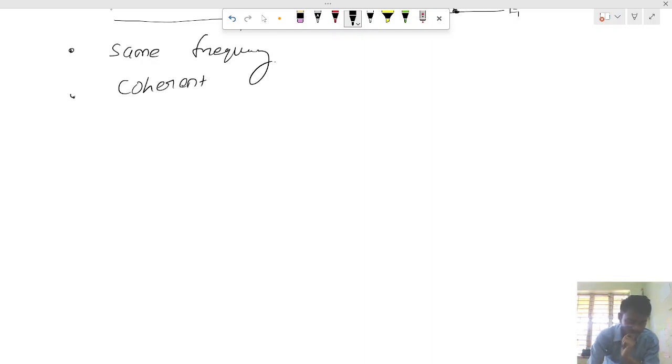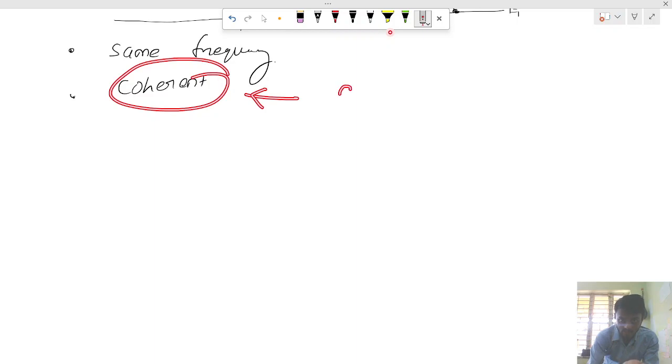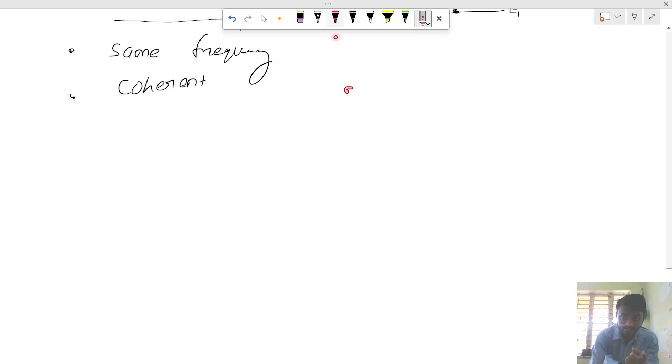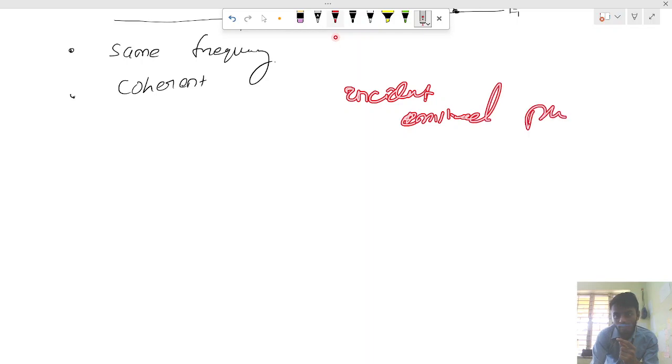Why are we saying it is coherent? Because the phase and the state of polarization, everything is the same as the incident photon, and the emitted photon has the same frequency and the same state of polarization.